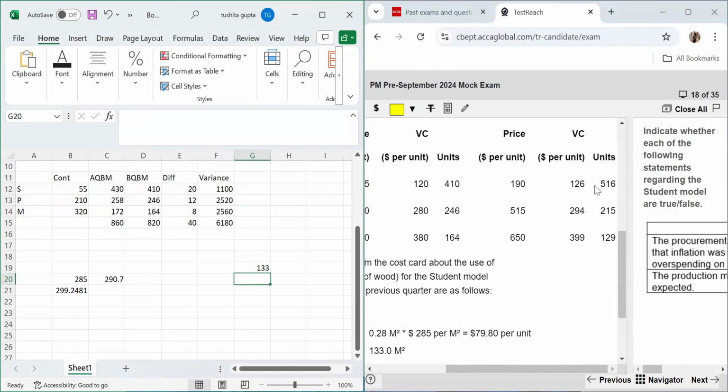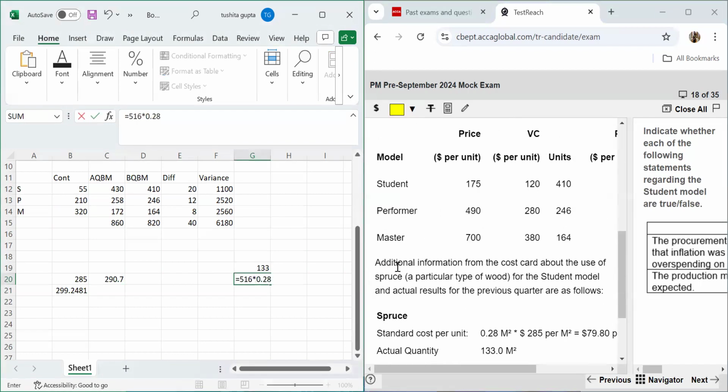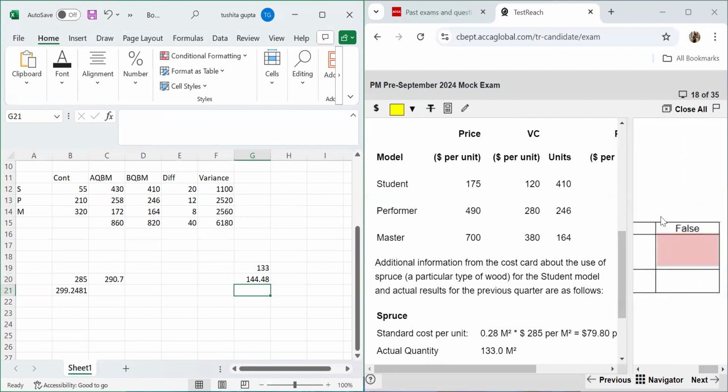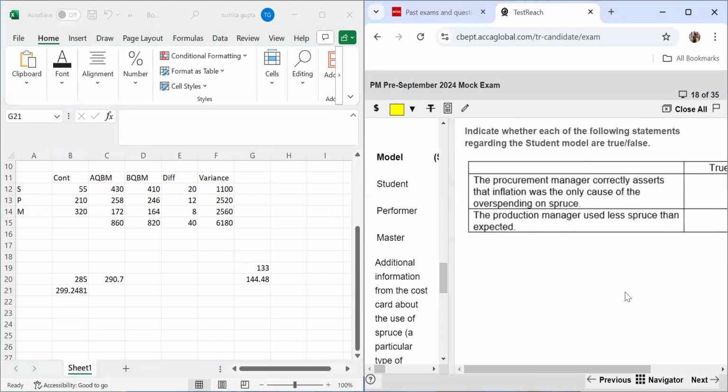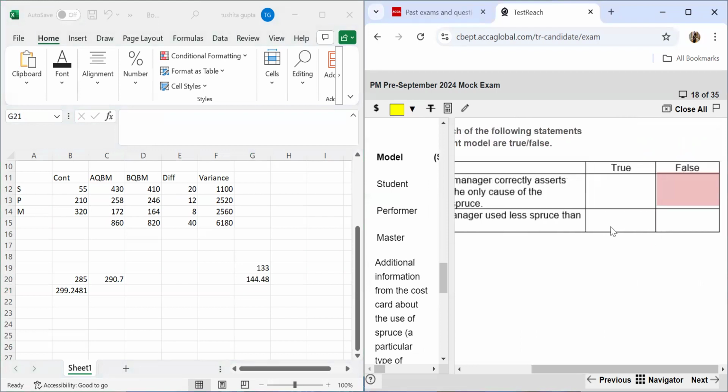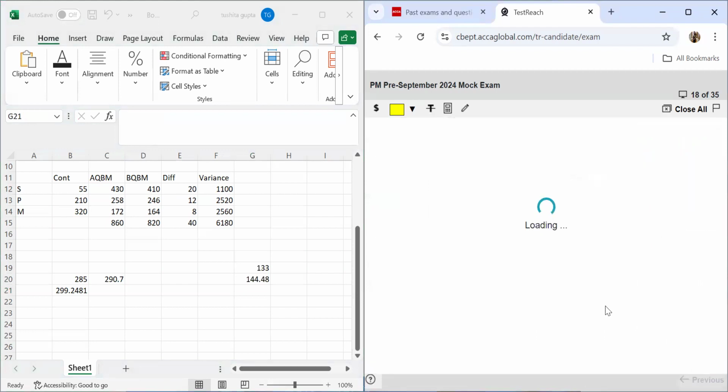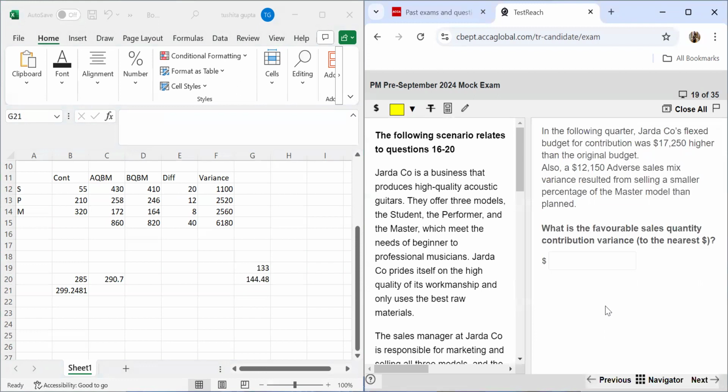We have made 516 units. So 516 multiplied by, according to the standards, 0.8 we should be taking. So we should have taken 144 and we have actually taken less. That's what the statement is also saying, has used less spruce than expected. So the statement is true.